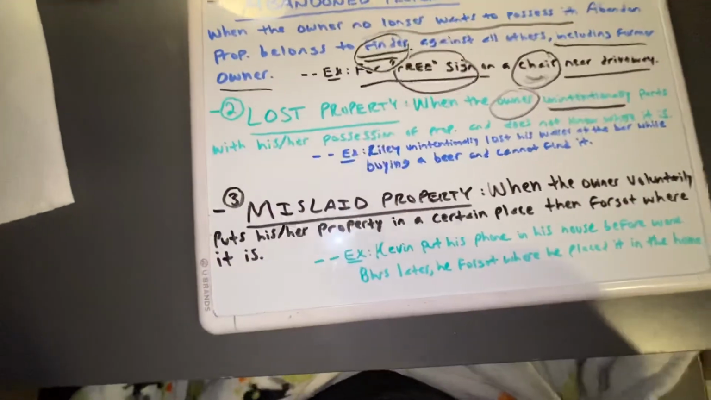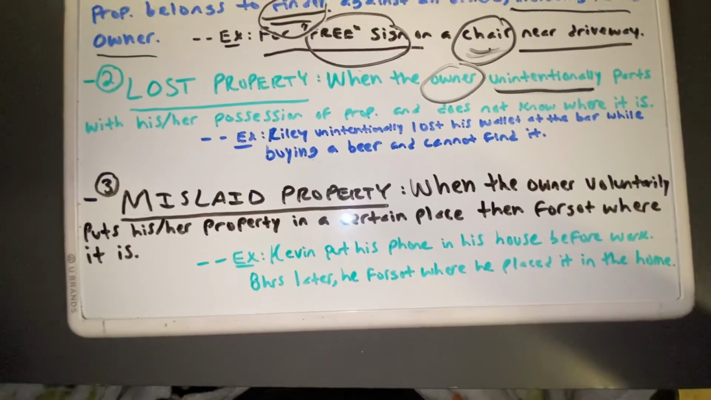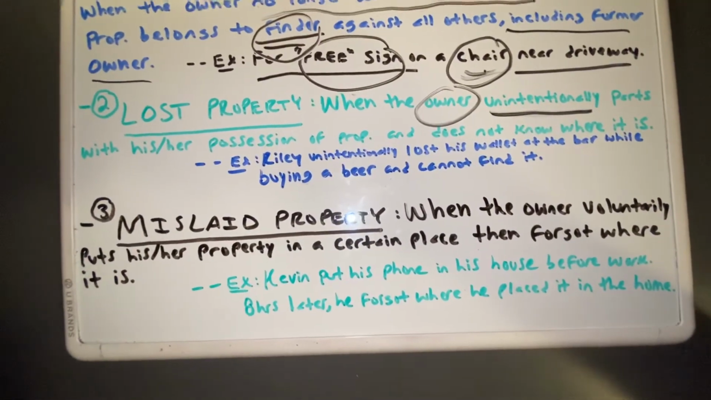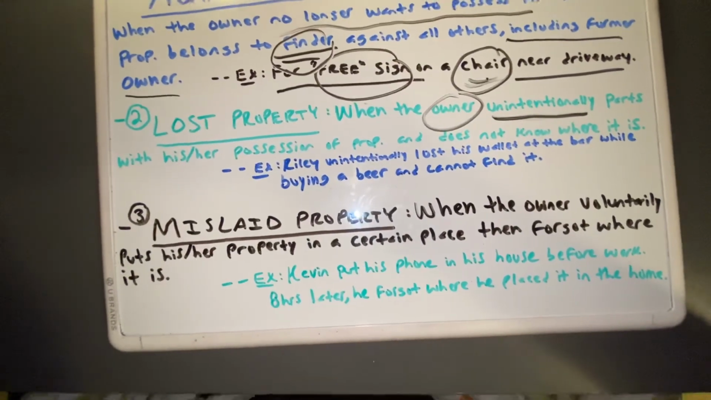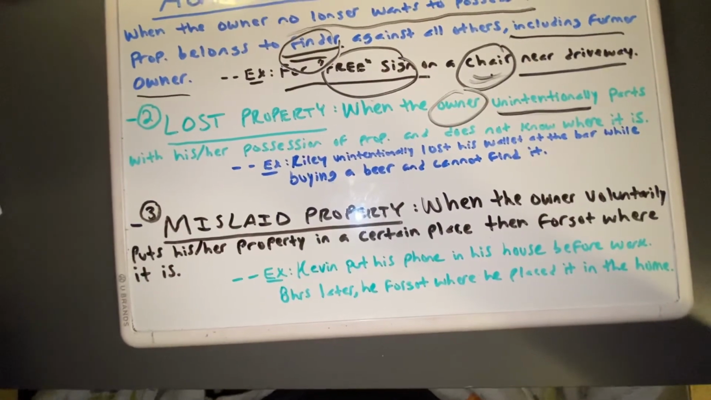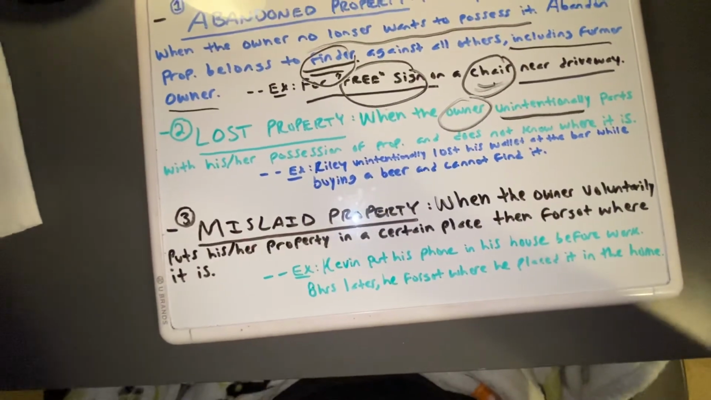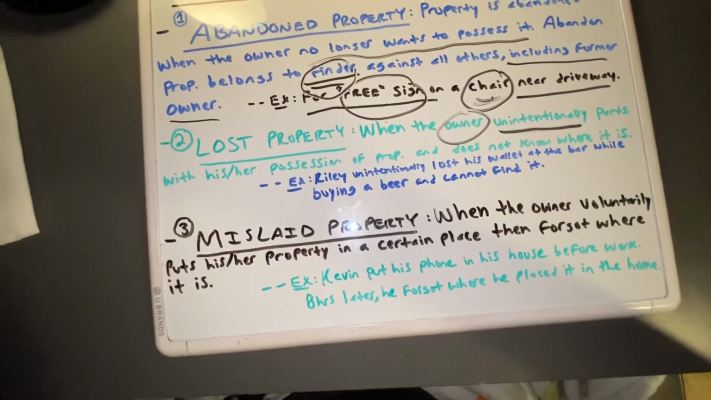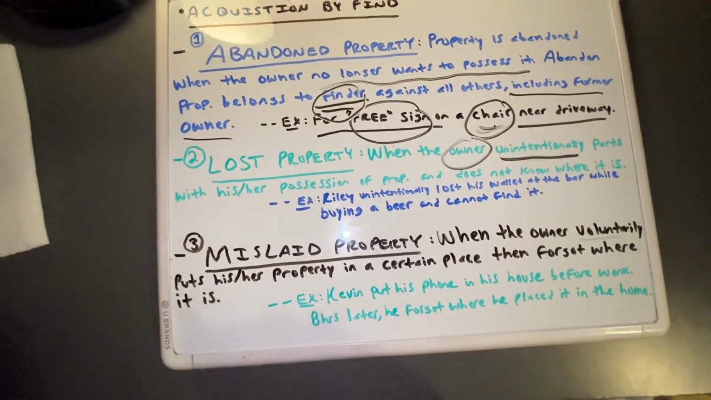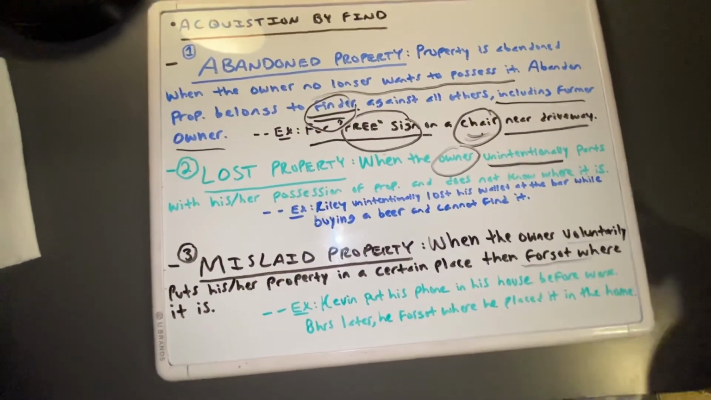Lastly, number 3, mislaid property. Mislaid property is when the owner voluntarily puts his or her property in a certain place, then forgets where it is. An example of this, let's say Kevin put his phone in his house before work. 8 hours later, when he comes back home, he forgets where he placed it in the home. So this is an example of the owner of the property, Kevin, voluntarily placing his phone in a certain place in his home. But afterwards, he simply just forgot where it is.